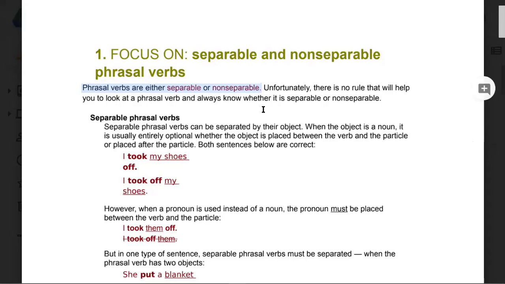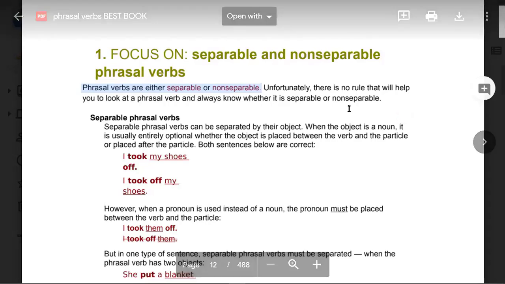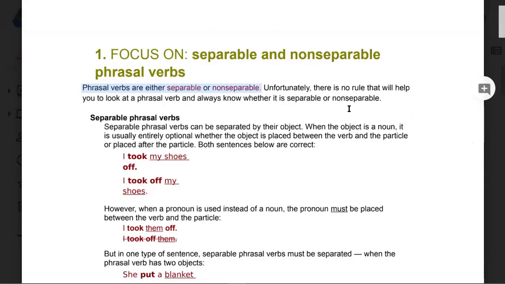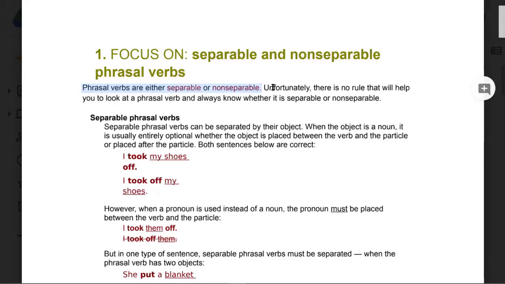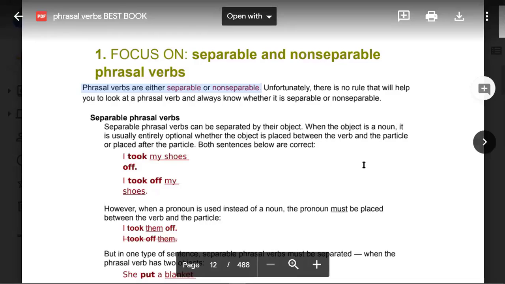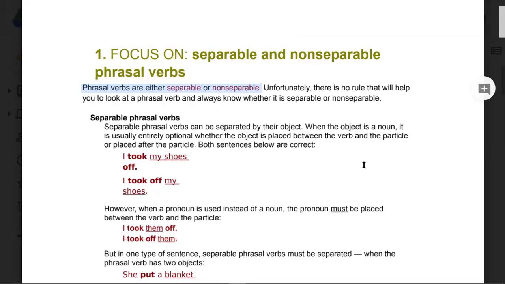Phrasal verbs are either separable or non-separable. Unfortunately, there is no rule that will help you to look at a phrasal verb and always know whether it is separable or non-separable. Okay, go on. Read a little more. Separable phrasal verbs can be separated by their object. When the object is a noun, it is usually entirely optional whether the object is placed between the verb and the particle or placed after the particle. Both sentences below are correct.